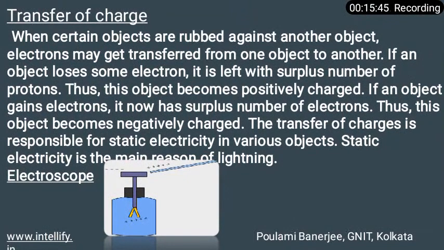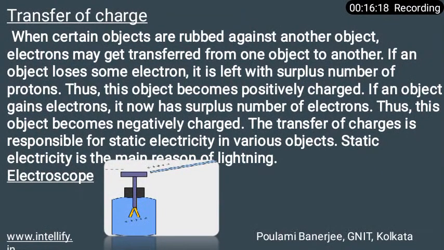Now come to the point of the electroscope. What is an electroscope? There is a picture of an electroscope, and it will explain this. The electroscope is a simple device which is used to test the presence of charge in an object. So it can determine whether an object is charged or non-charged.